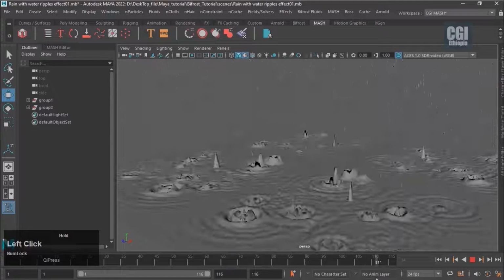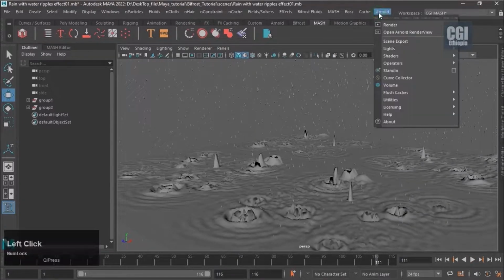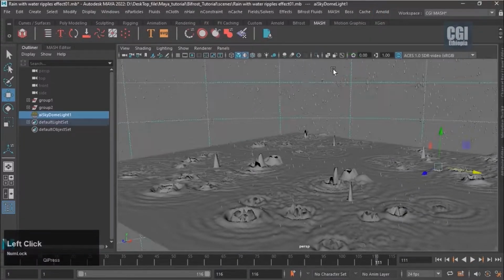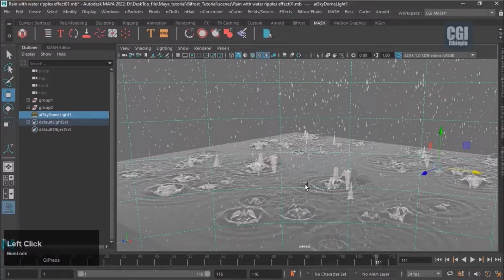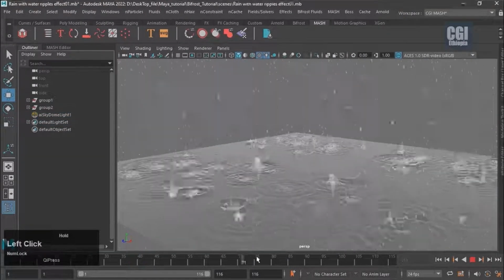And finally, go to Arnold. From the Arnold list, select Sky Dome Light. Texture and light it in the viewport. Make it look like this. So, you can create rain with a ripple effect.